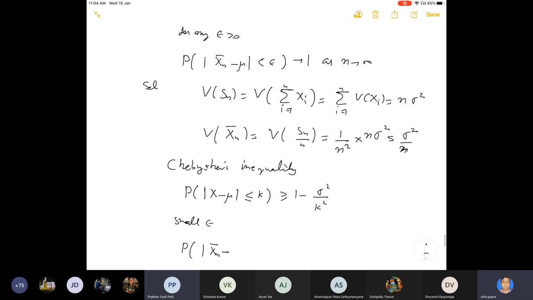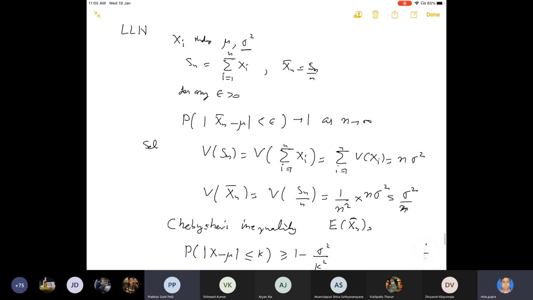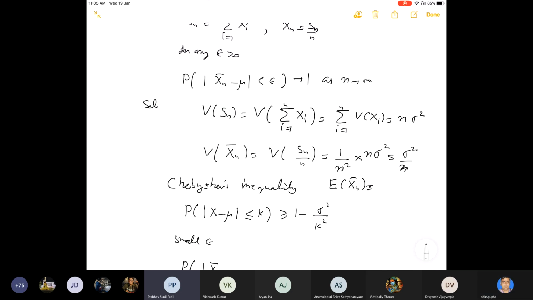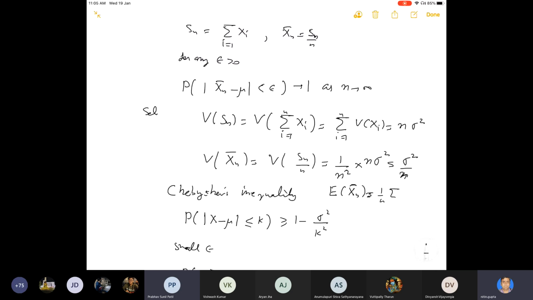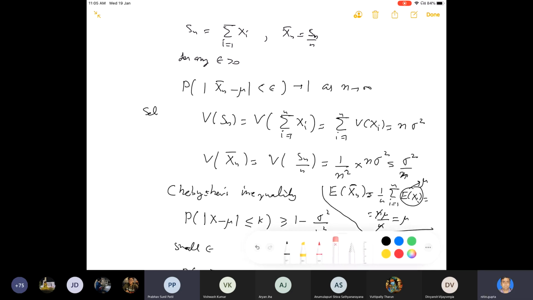The expected value of xn bar is, because this is Sn by n, 1 by n summation i from 1 to n of expected value of xi. But this is given as mu. So n times mu by n. So this is mu. In this fashion, we will get this value.